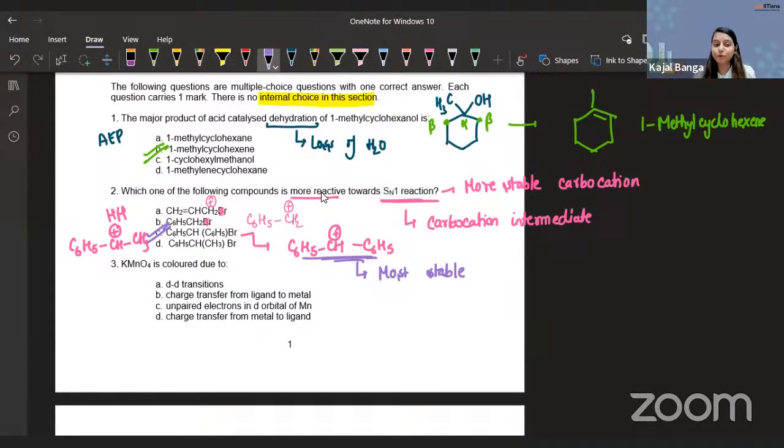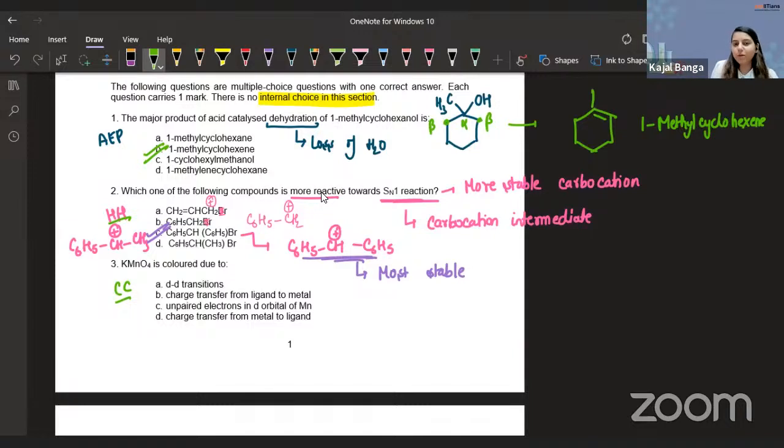KMnO4 is colored due to, okay, perfect. Good question, interesting question. DD transition. So guys, this is our CC, coordination compounds. KMnO4 is colored due to DD transition, charge transfer from metal to ligand, unpaired electron in d orbital, or charge transfer from ligand to metal.